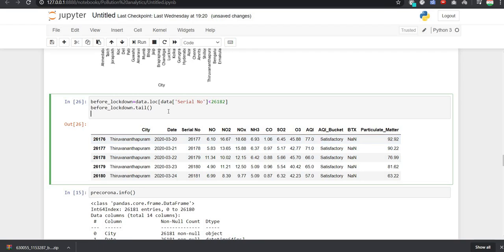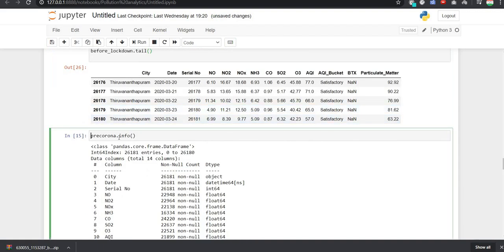So this is the before lockdown value, and you can see that it ends on 24th of March 2020, which means after this, from 25th March, lockdown came into existence. So these are the data before lockdown. Same, we can see the info of that data.